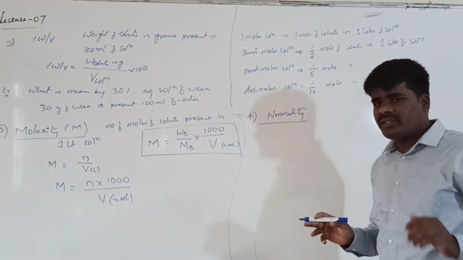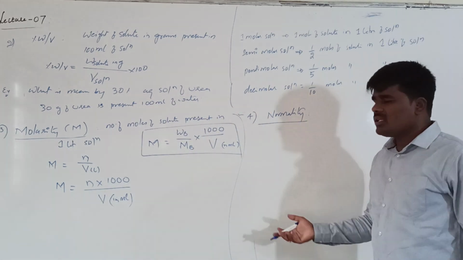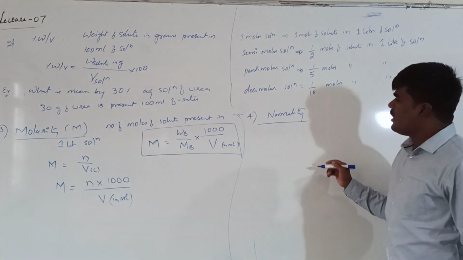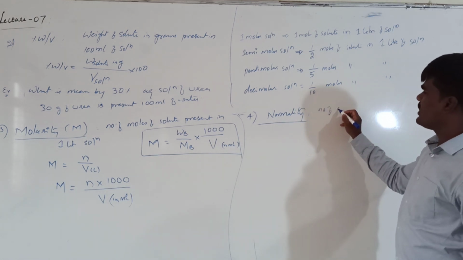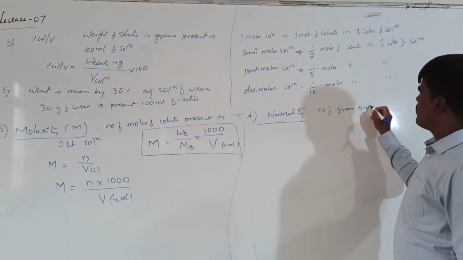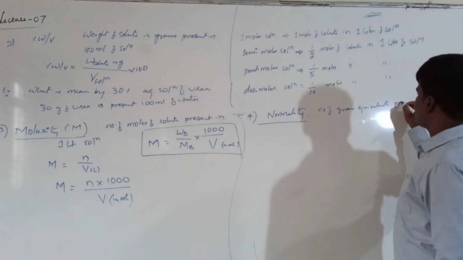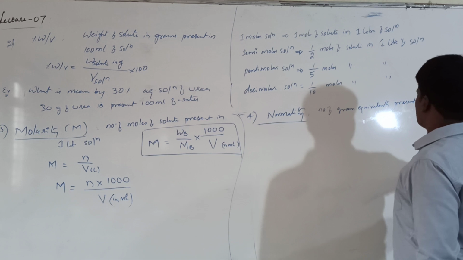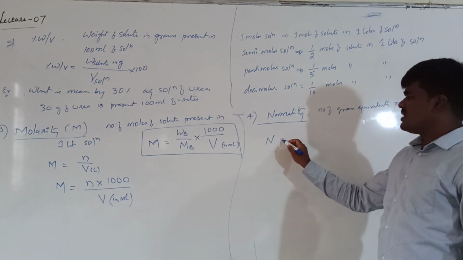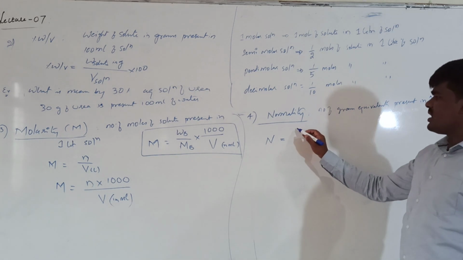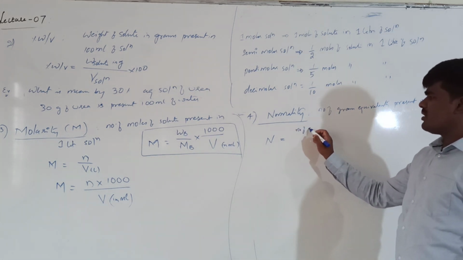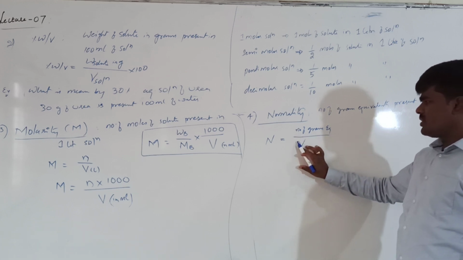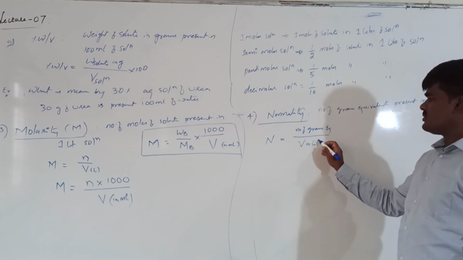Right? Being the time factor, as it is a revision, I understand that you already learned all these things. Right? Now, normality is nothing but number of gram equivalents present in 1 liter solution. What is it? 1 liter solution. Basically, normality is denoted with capital N. It indicates number of gram equivalents upon volume of solution in liters.